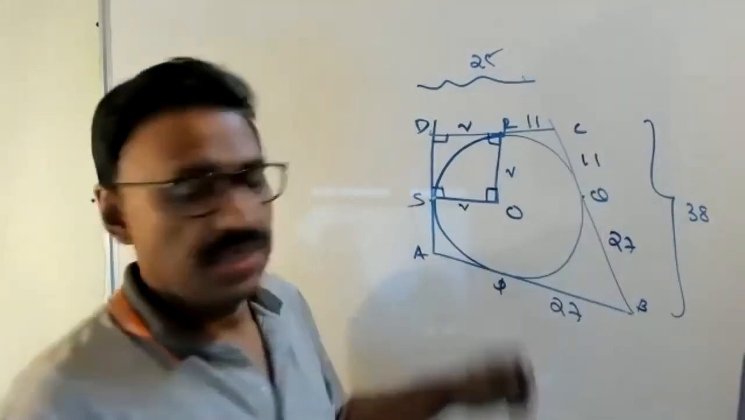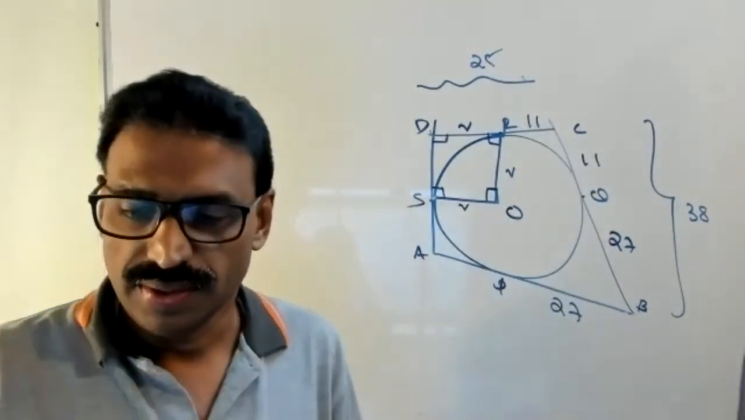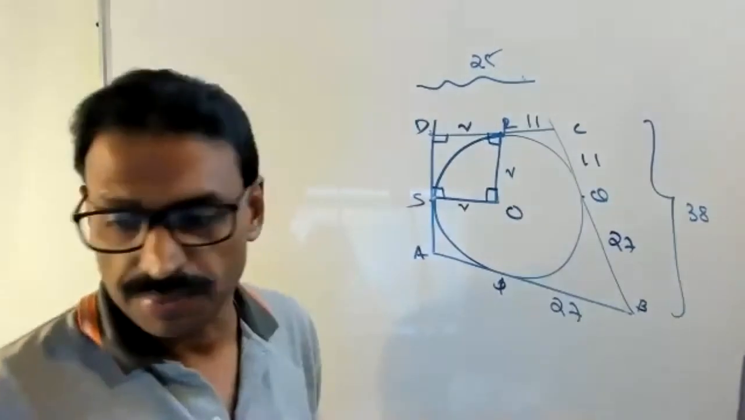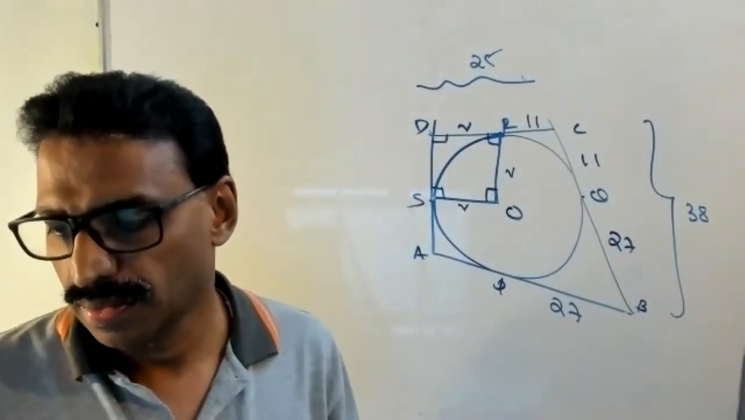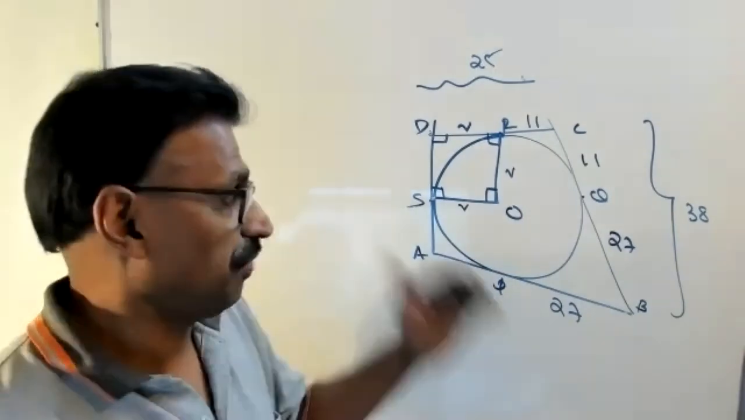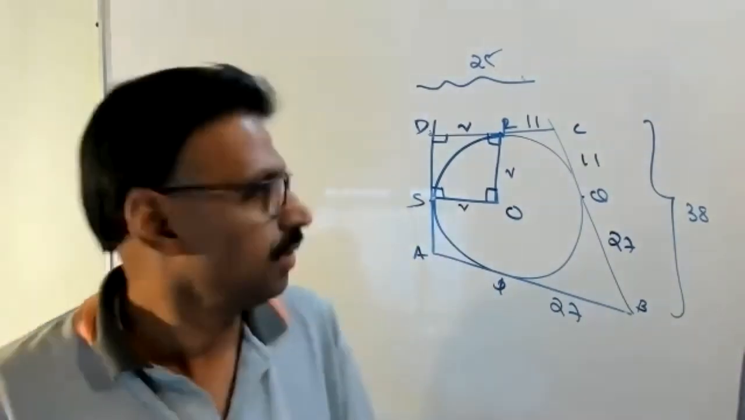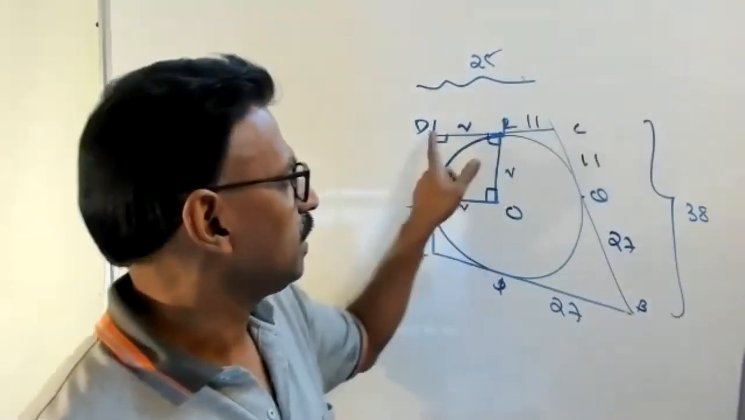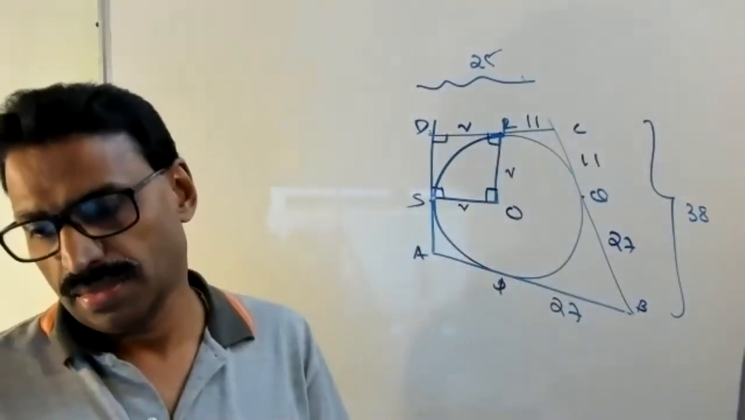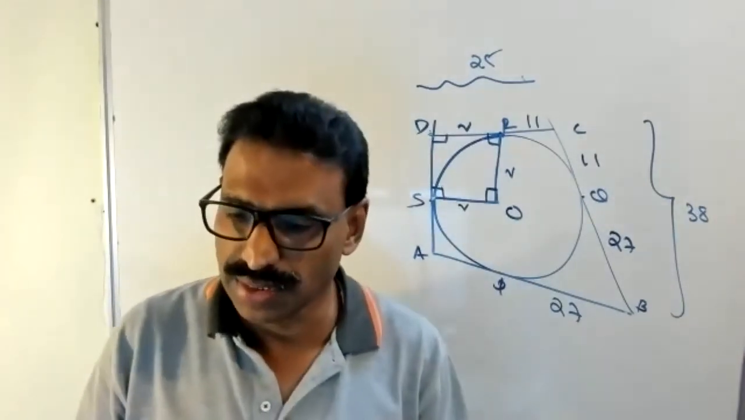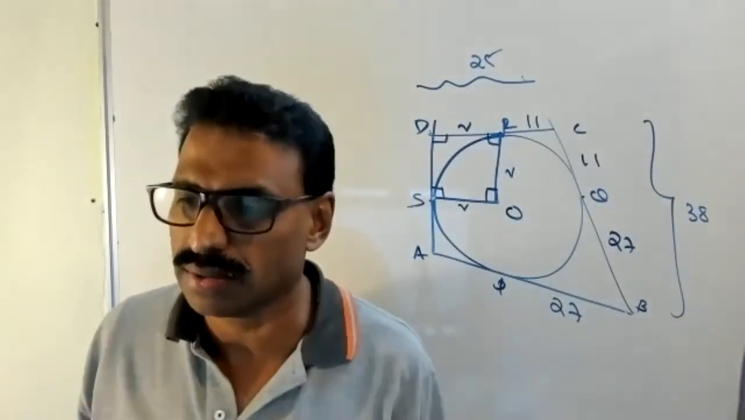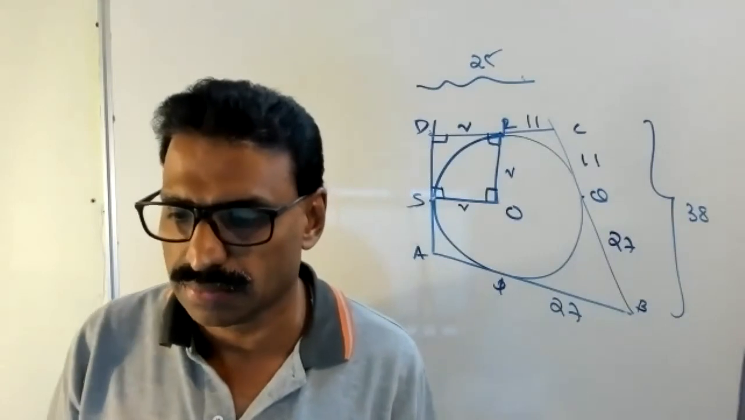Okay, DC, how much is given? DC is 25. CR is 11. Then how much is DR? 14. Finish. We got the answer. Is it clear or not?